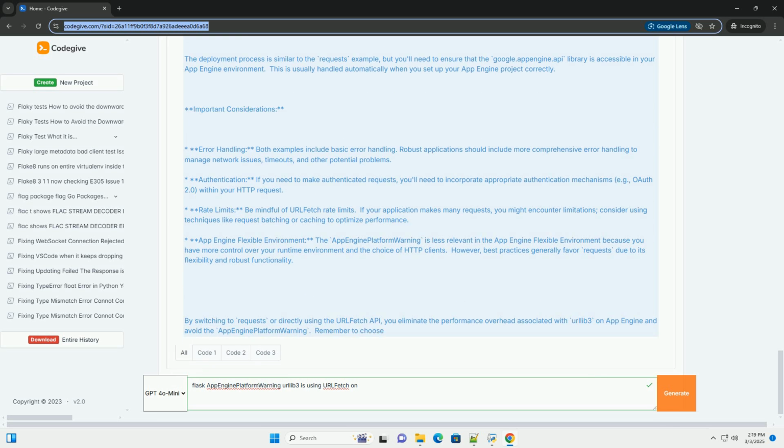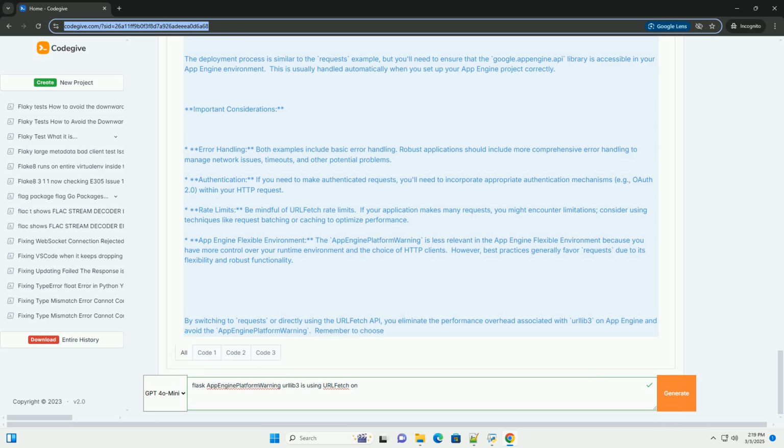Solution 2, using the App Engine URLFetch API directly. This solution offers more control but requires more manual work. It is generally only necessary if requests doesn't meet your specific needs. Code example. Deployment. The deployment process is similar to the requests example, but you'll need to ensure that the google.appengine.api library is accessible in your App Engine environment. This is usually handled automatically when you set up your App Engine project correctly.